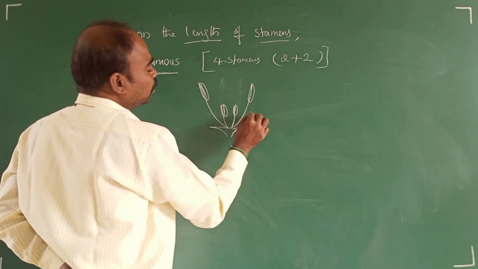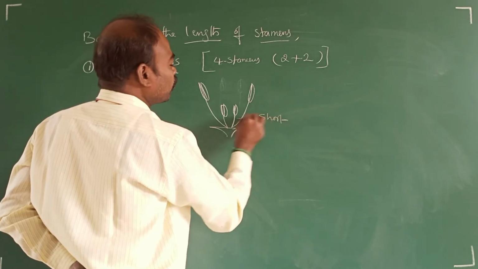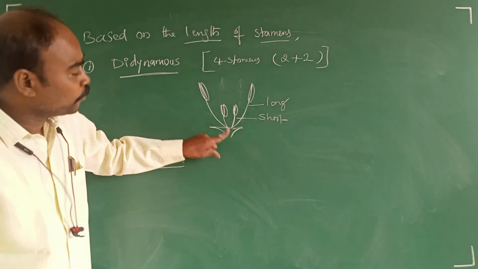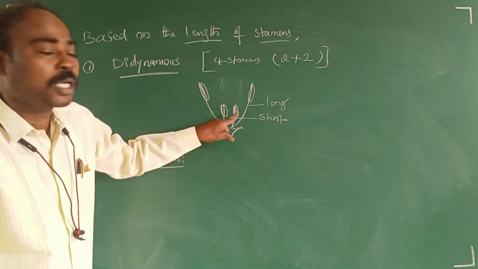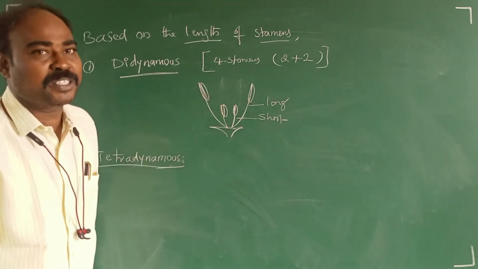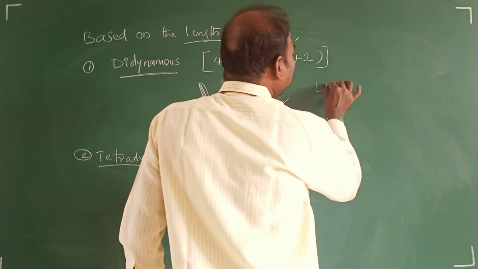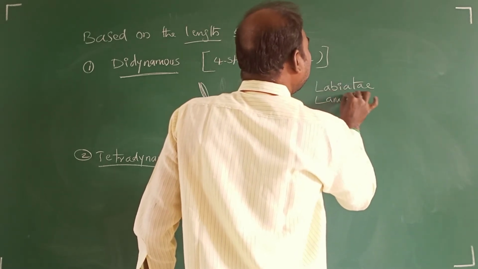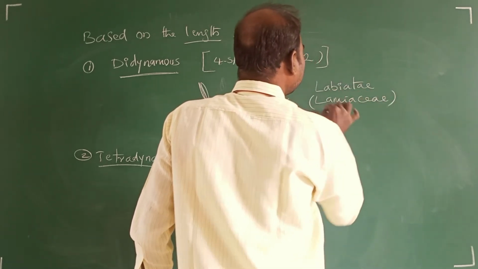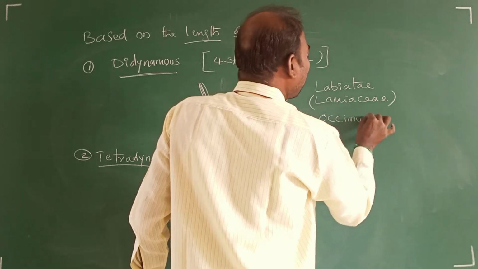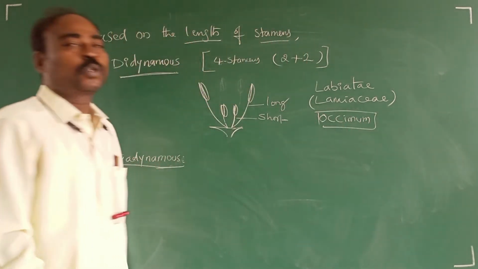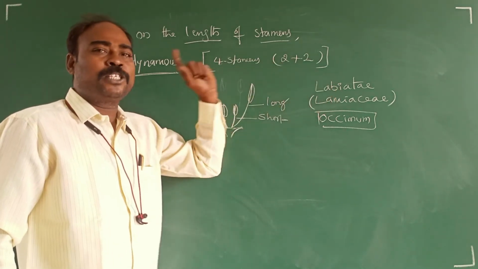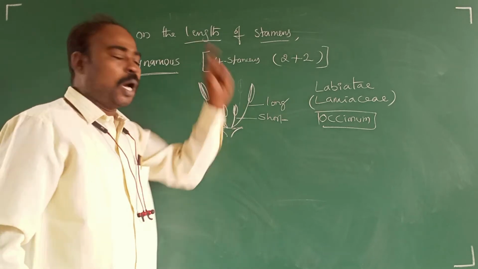Two stamens are short, two stamens are long. Out of four, the two inner ones are short stamens, and the two outer ones are long stamens. This is found in members of Labiatae or Lamiaceae, for example Ocimum, Tulasi. Didynamous means 2 plus 2, two short and two long.